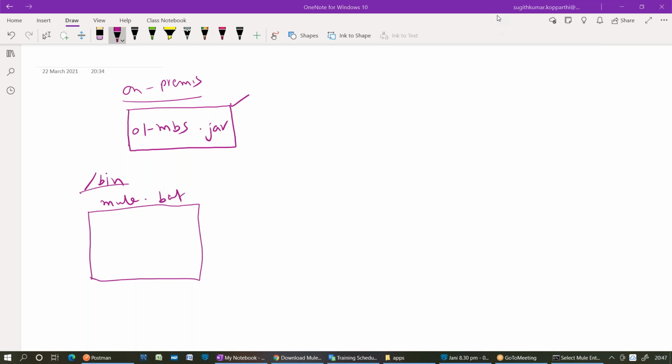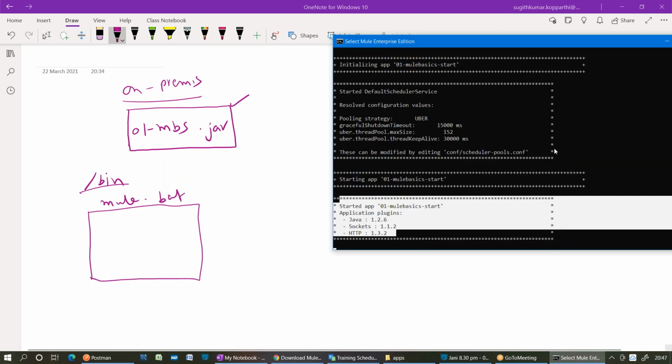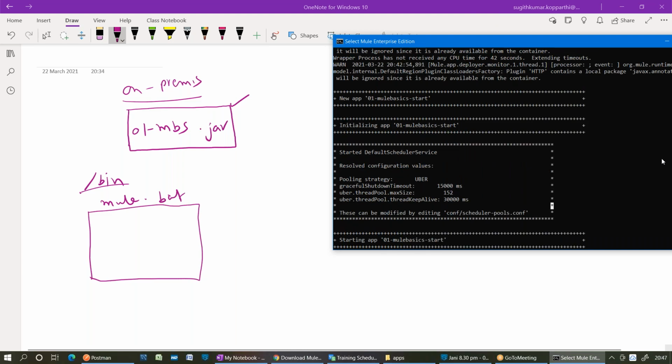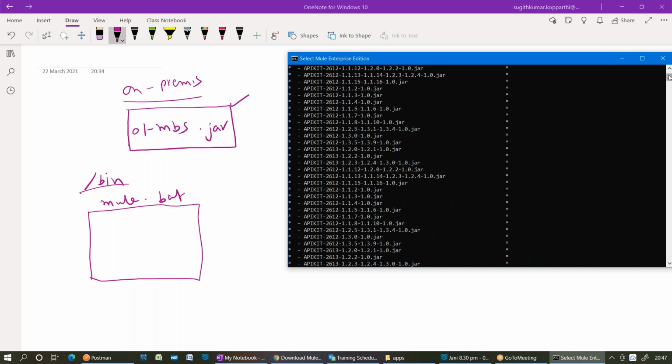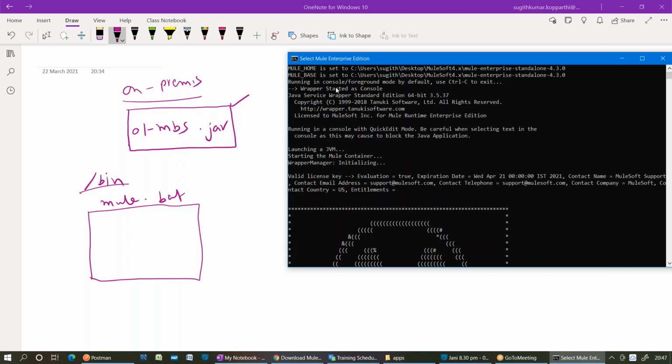Once you start the batch file, if you observe, this command starts immediately.